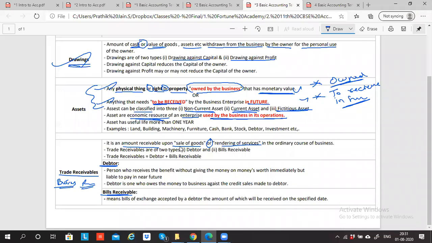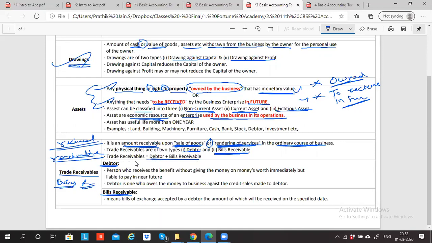When I sell goods or do a service, and I've given a service to you and you've not paid me the money, can I say it is receivable from you? Received means money has already come. If I'm yet to receive the money, the word used is receivable. Anything receivable upon selling goods or rendering service in the ordinary course of business is called trade receivables. Trade receivables are of two types: debtors and bills receivable. Debtors plus bills receivable put together is called trade receivables.